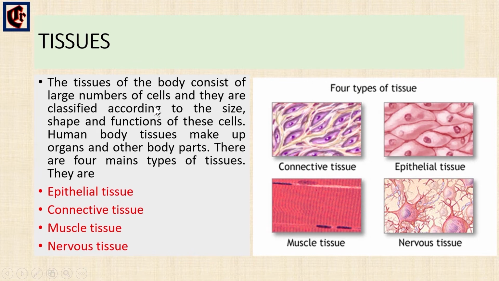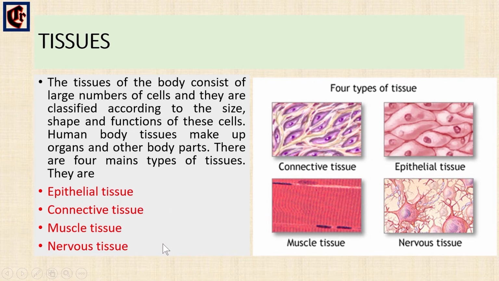These tissues are large numbers of cells grouped together to make organs or body parts, and they are classified according to size, shape and function. There are four main types of tissue: epithelial, connective, muscle and nervous tissue.